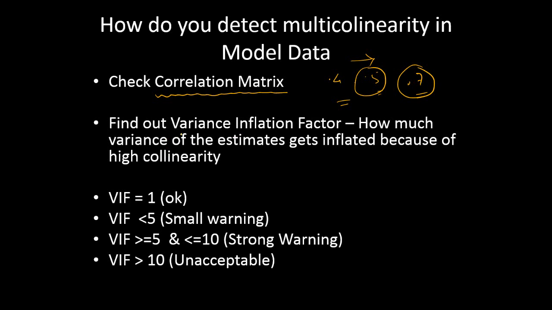The other way of finding out is using an index, which is popular in industry, not in academics. You find out the variance inflation factor, or shortly known as the VIF. The VIF index tells you how much the variance of the estimates gets inflated because of the high collinearity. If it is under an acceptable limit, then we don't really care, but if it goes beyond an acceptable limit, then it gives a warning, and we have to do something about it.